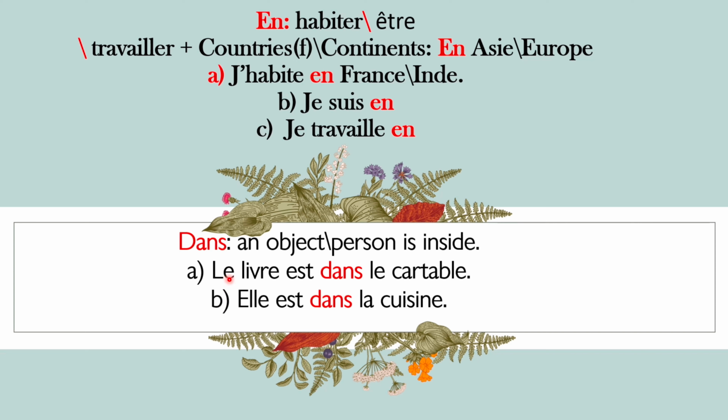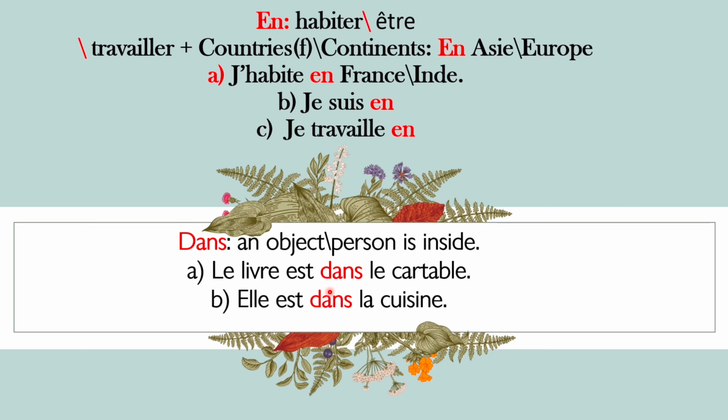Now look at another rule having the use of "dans". "Dans" must be used when an object or person is inside, and there is a reference of an object or person who is inside. Now look at the example, having an object first of all. Le livre est dans le cartable. The book is in the bag. So here we are telling the location of the book which is inside the bag. That's why we have to use "dans".